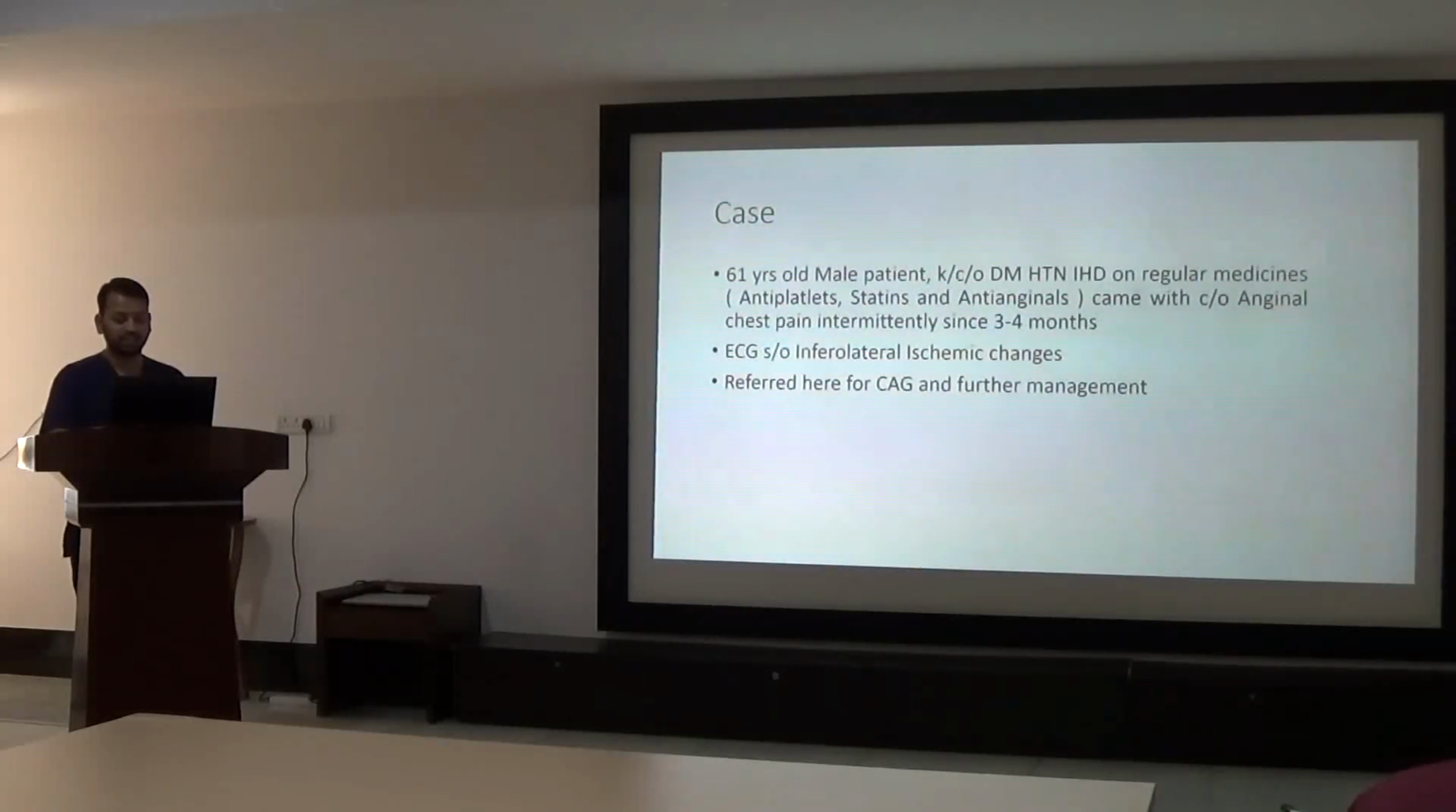Coming to the case, we have a 61 year old male who is a known case of diabetes and hypertension. He was on regular medicines, antiplatelets, statins and multiple anti-anginal drugs. He came to our OPD with complaint of angina chest pain intermittently for the last 3 to 4 months. ECG suggested infralateral ischemic changes in the form of ST depression and T-wave inversion in infralateral leads, and he was referred here from a private practitioner for CAG and further management.